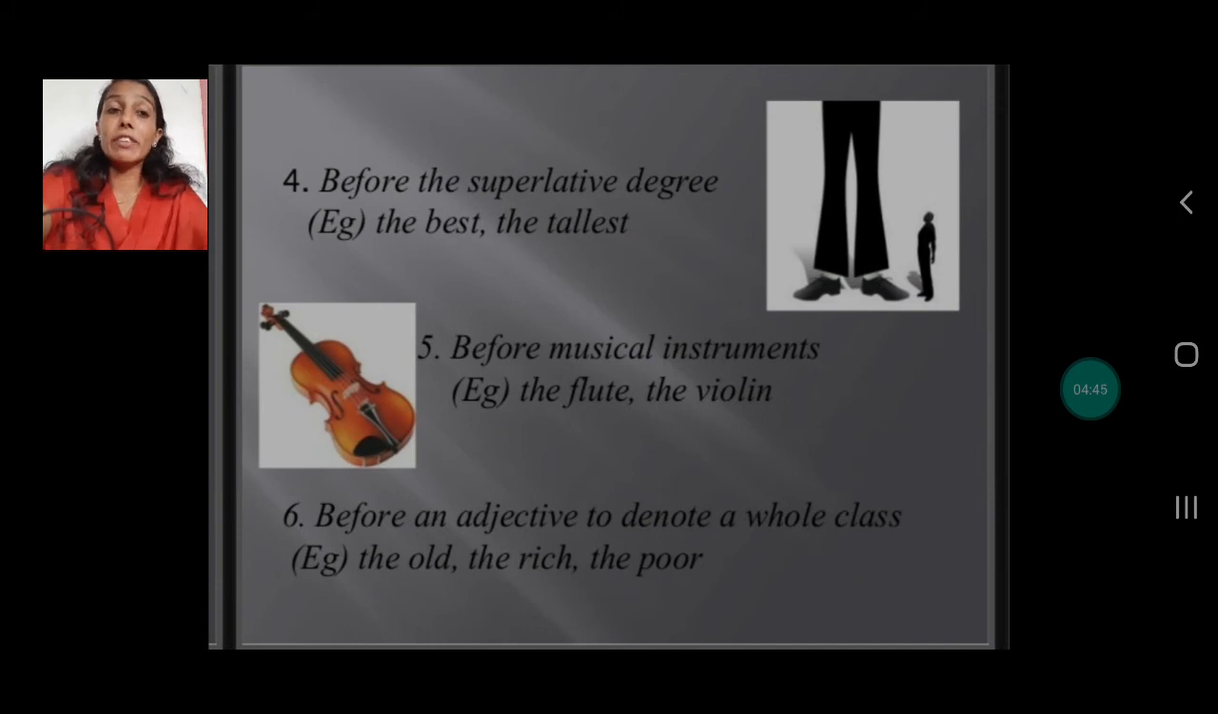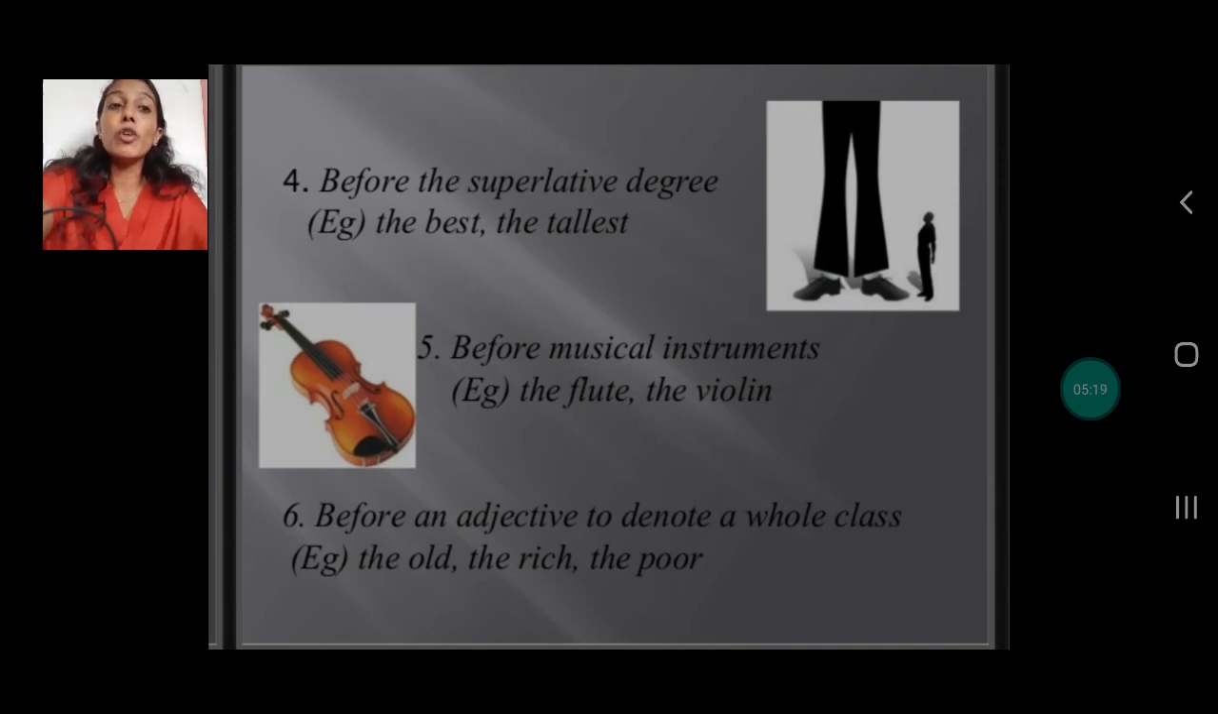Before the superlative degree, when I say she is the best dancer. So that is the superlative form, good, better, best. We have already seen in the previous chapter, comparison of adjectives. There we talked about positive, comparative and superlative. That is the highest degree. So when we talk about the best, the tallest, the shortest, the most beautiful, that is the superlative degree, and we use the article the.